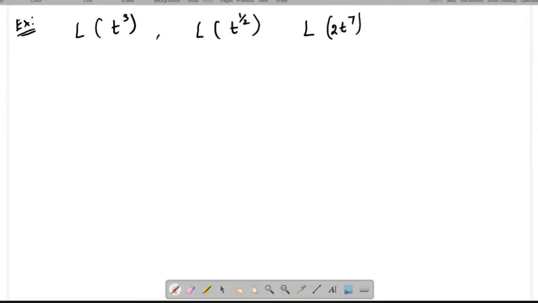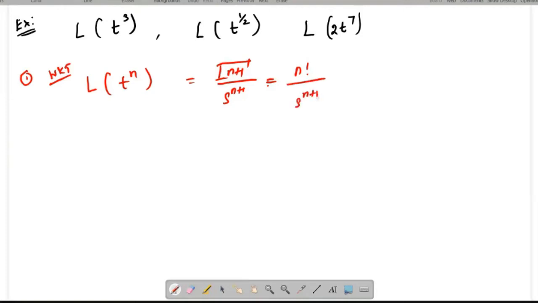So how to do this problem? The first one is, here the function is t power 3. So now I am going to apply the t power n formula: gamma n plus 1 divided by s power n plus 1, or n factorial divided by s power n plus 1. So I have written the formula first.